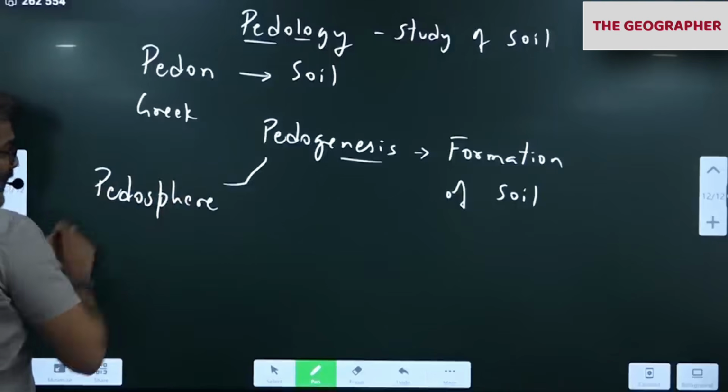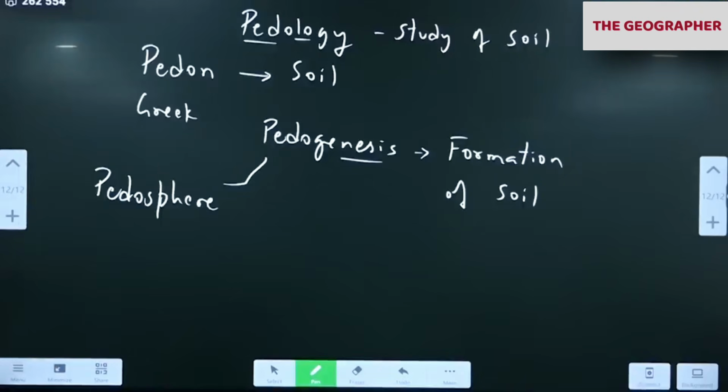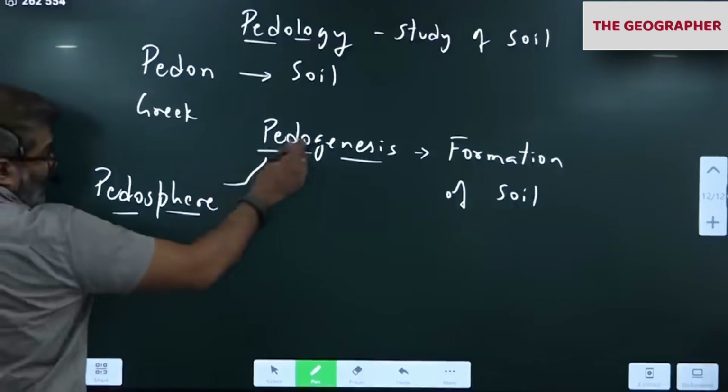Pedosphere means all the soil on the earth's surface comes under the word pedosphere. If you remember, in the NCERT class, I had used this word. What is pedosphere? Biosphere, lithosphere, atmosphere, hydrosphere. In that I had used the word pedosphere. Pedosphere is soil. If you have not written, you can write now also. All the soil on the earth's surface comes under the word pedosphere.